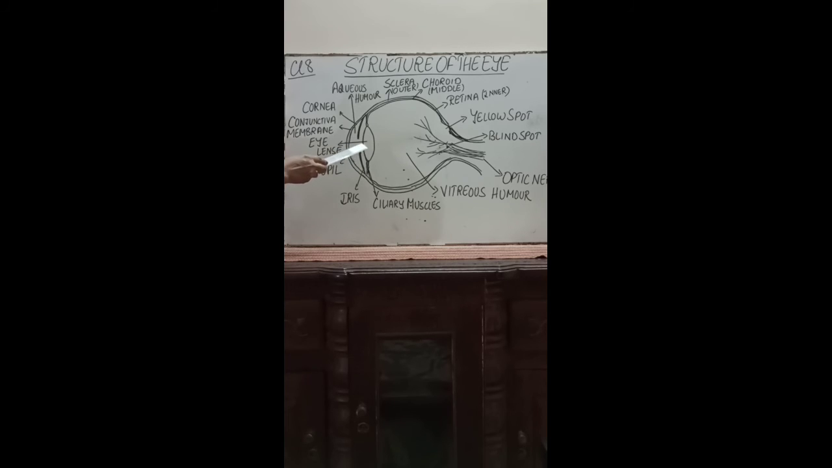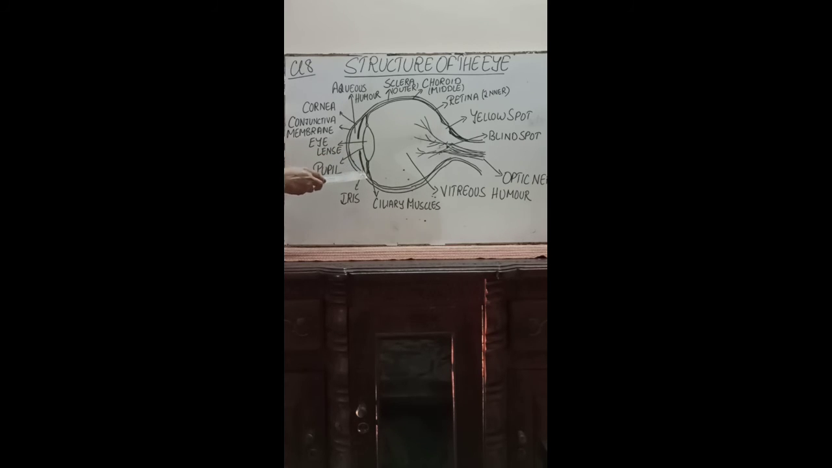Then we have the outer part of the lens, which is called the pupil. That's the bulging portion of the eye. That's the pupil. Right? There's a dark part in the center of the iris through which light penetrates. The pupil is the dark part in the center of the iris through which light penetrates.